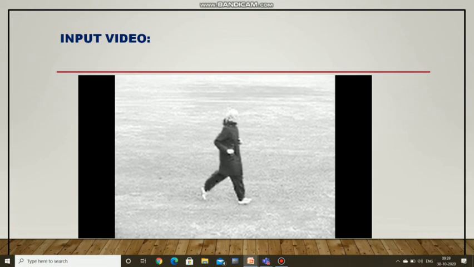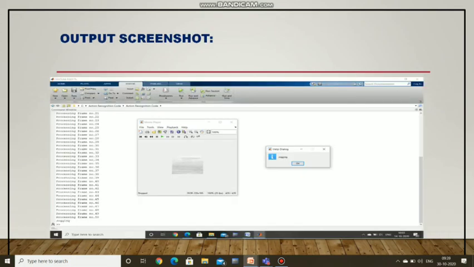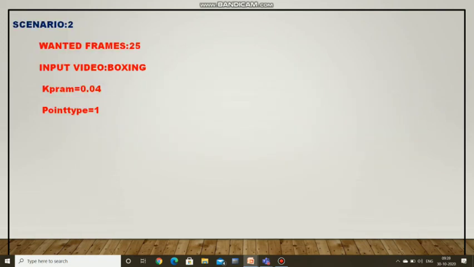This is an input video which we gave. This is an output screenshot of that video. Here we can see the output of processing. After finishing the process of 50 frames, we get the output, that is jogging.